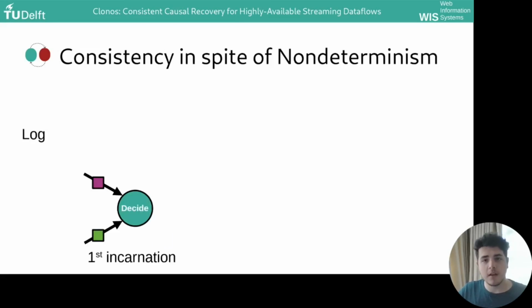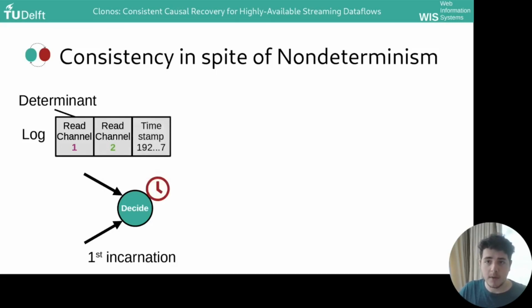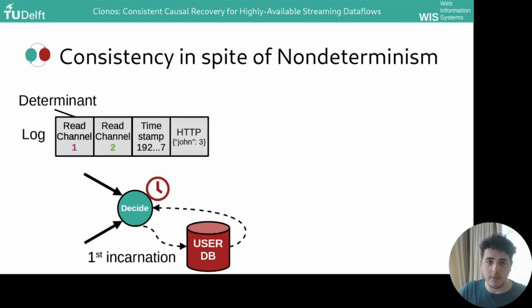The key insight in Clonos comes from rollback recovery, and that is that instead of forbidding non-determinism, we can instead log all of the non-deterministic operations. For example, if this operator here processes this purple record first, then it writes that down into the log. This is what's called a determinant. If it processes the green record next, then it writes that down into the log. This approach also works with other non-determinism, like time and contacting external systems.